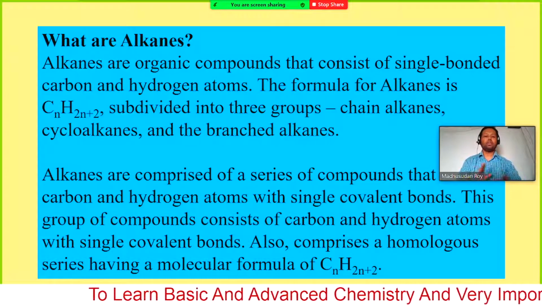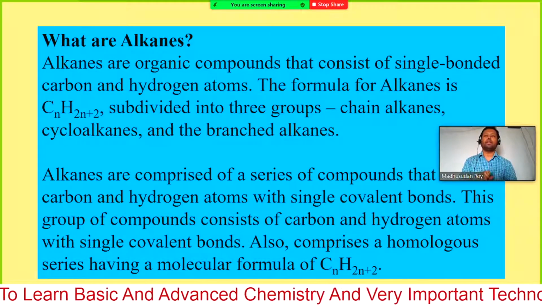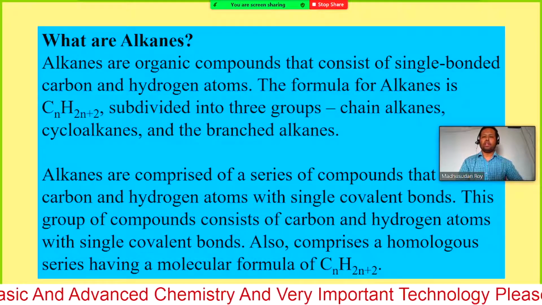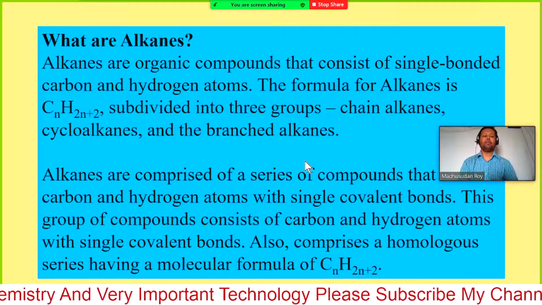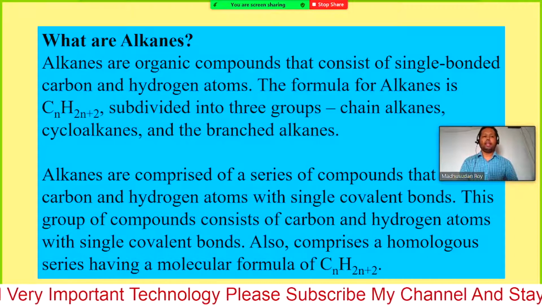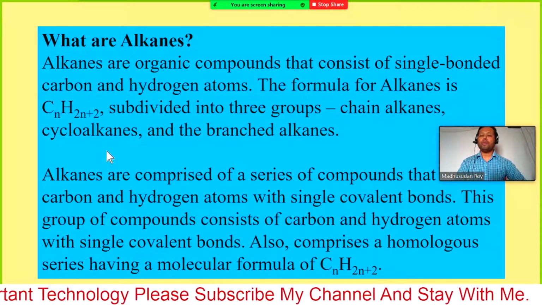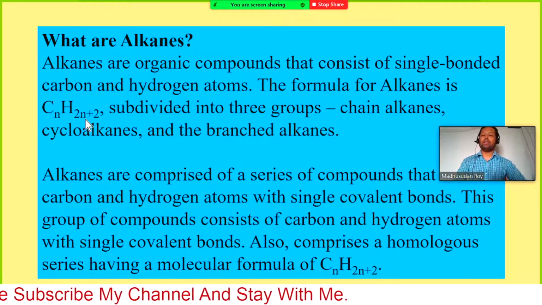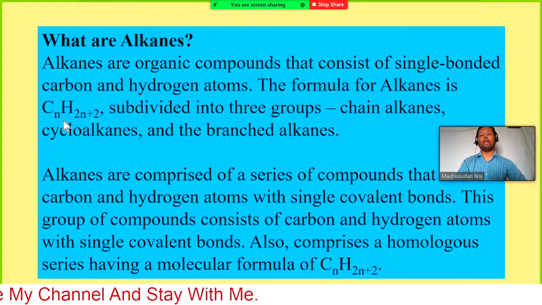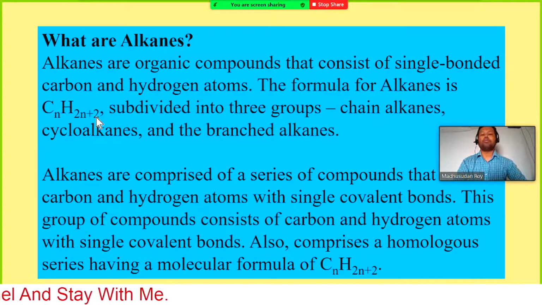We will define one of them and then look at examples. What are alkanes? Already mentioned. Alkanes have the general formula CnH2n+2. If you put the value of n from 1 to any number, you will get successive members of the alkanes.